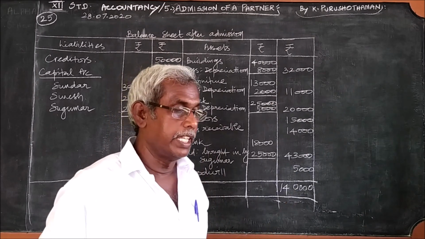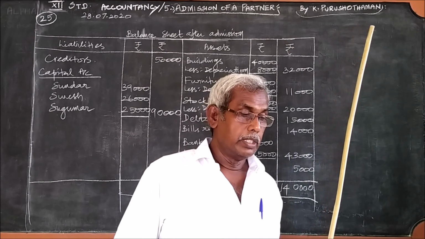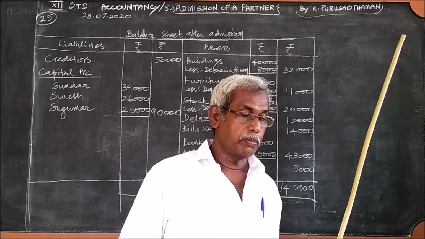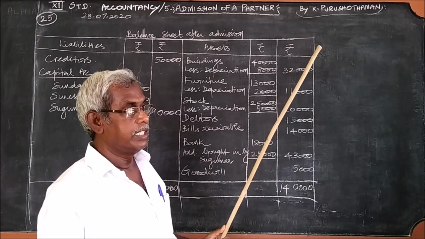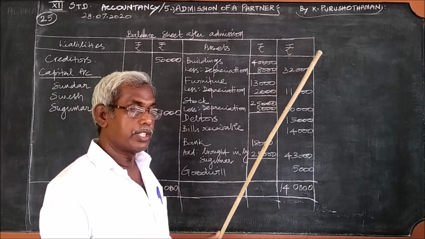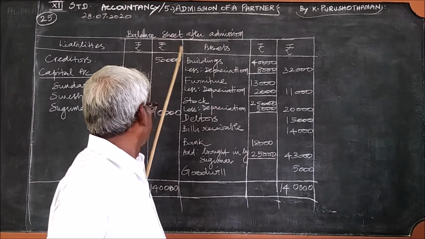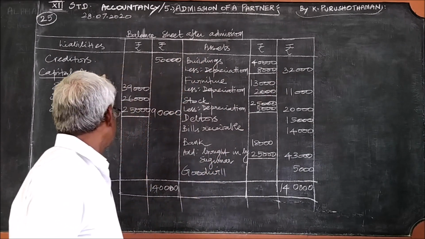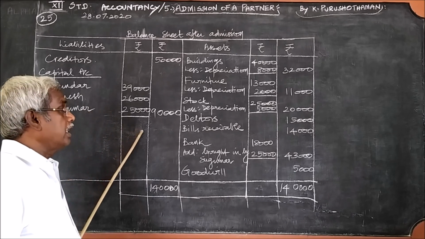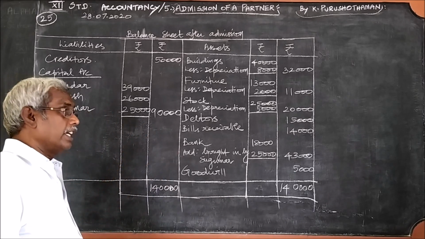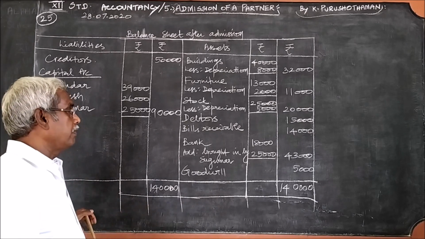And go to the liability side of the question given in the textbook. General reserve and workmen's compensation fund, these two items have been considered under capital account, don't attend to them. Now the other item left is creditors 50,000. And in this capital account, Sundar, Suresh, the old partners, and the new partner Sukumar, these three names are found, and the balances for them have already been found out.